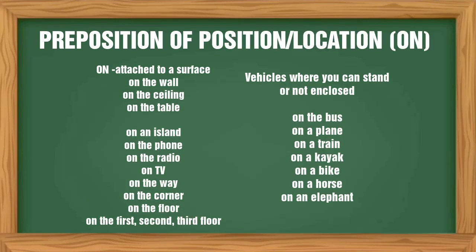The preposition on means attached to a surface, for example, on the wall, on the ceiling, on the table. And it is also used in vehicles where you can stand or not enclosed, such as on the bus, on a plane, on a train, on a kayak, on a bike, on a horse, on an elephant.